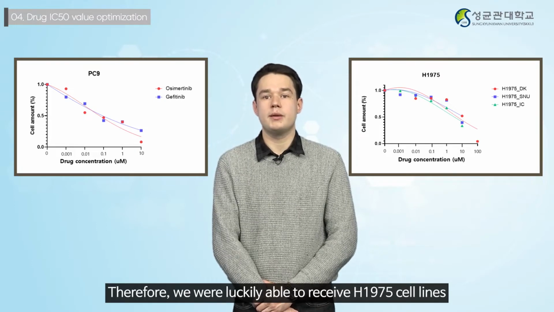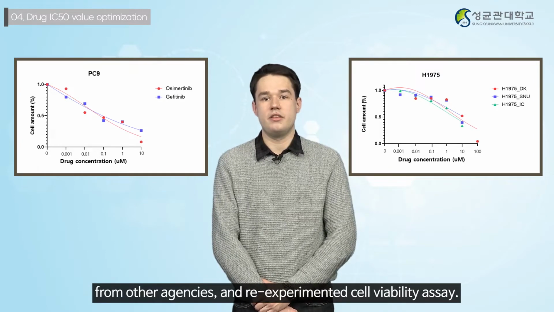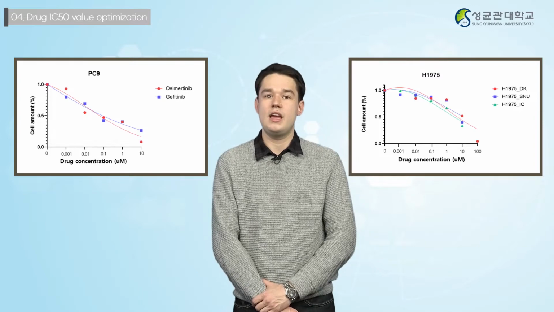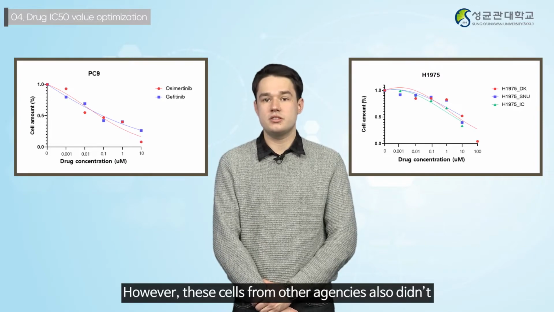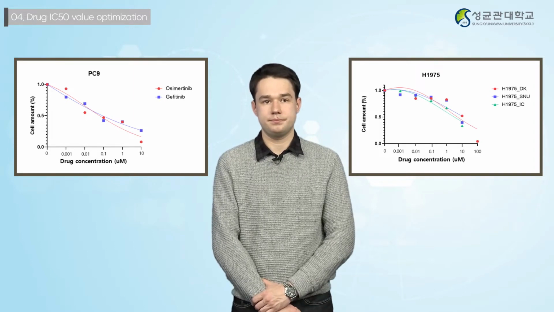Therefore, we were luckily able to receive H1975 cell lines from other agencies and repeat the cell viability assay. However, these cells from other agencies also didn't show the ideal IC50 value of osimertinib.